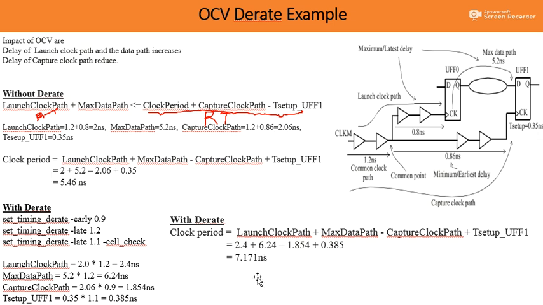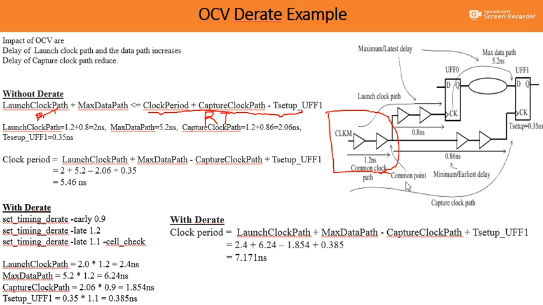This difference must be included at the clock frequency, then only we can have a violation-free design. One more observation I want to highlight: if you look into this segment of the circuit, this path is common for launch and capture. As I told you, the launch path is going to increment, but the capture path is going to decrement. So this segment has the provision, either it can take the